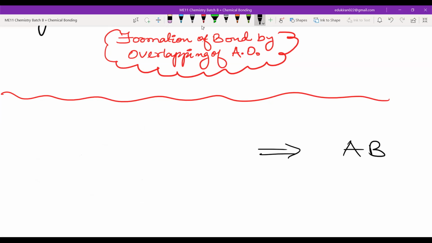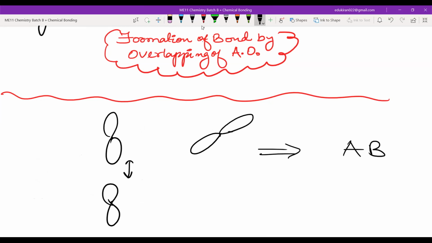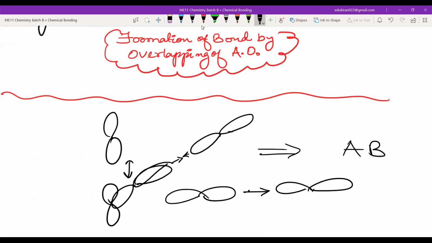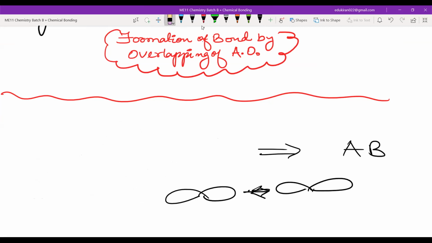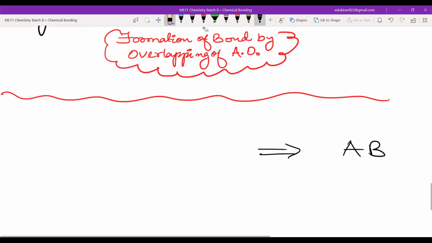For example, if I say they are coming together in this way, this can be one direction. Then the atomic orbitals are coming in this way, so this can be another direction. They are overlapping and coming towards this direction. So how many directions are there in 3D space? Three directions. So we have to choose either X or Y or Z.